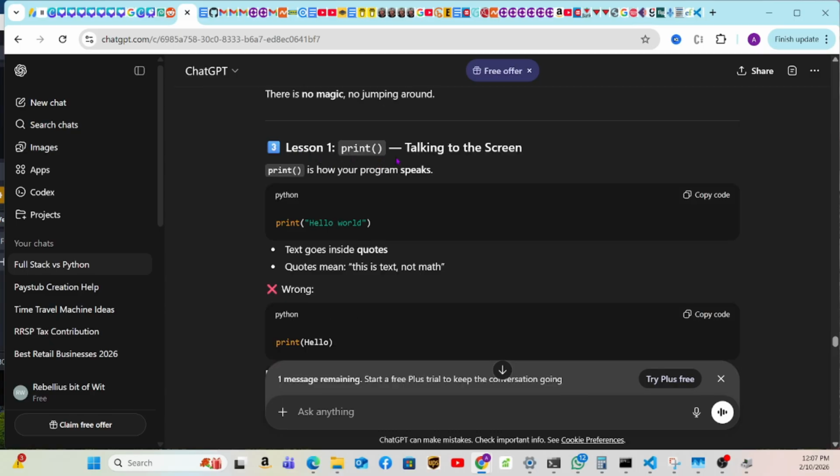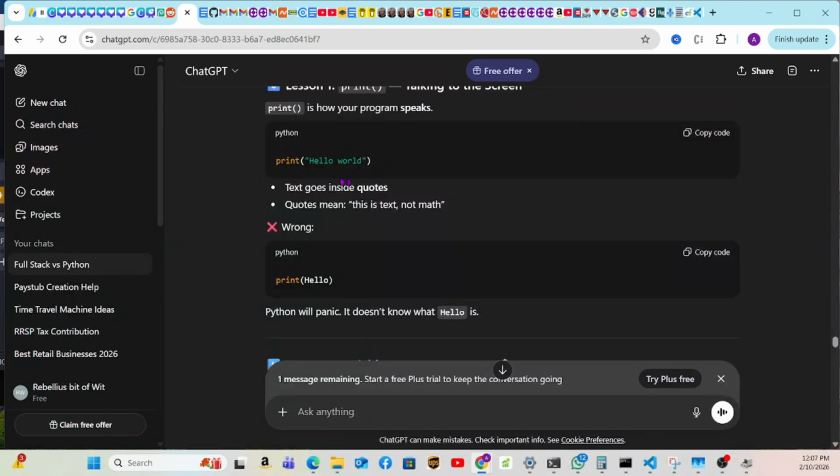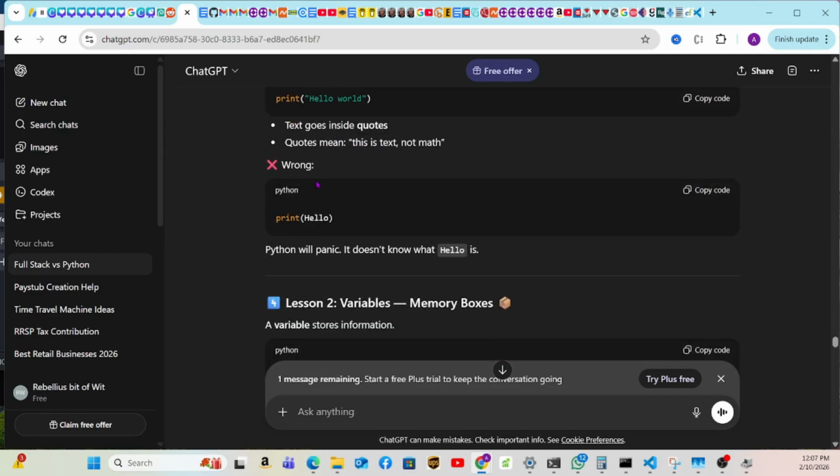So lesson 1, print: talking to the screen. Print is how your program speaks. Print "hello world". Text goes inside quotes. Quotes mean this is the text, not math. So don't confuse it with print hello without quotes. It's not the same. This is wrong. Python will panic. It doesn't know what hello is, because then hello becomes a variable. So what's a variable? We're going to learn that right now.